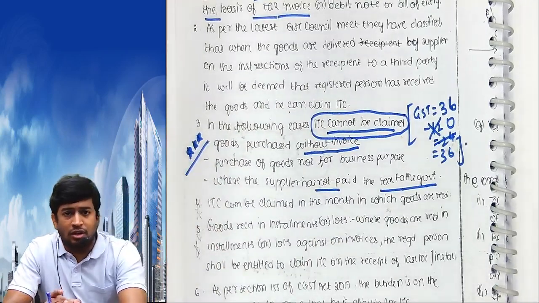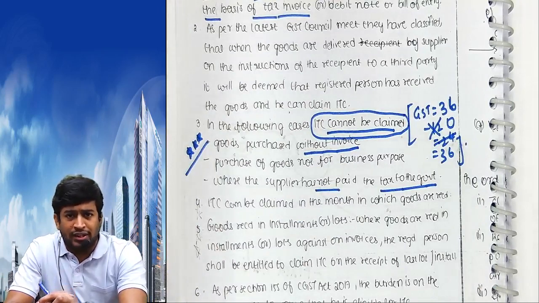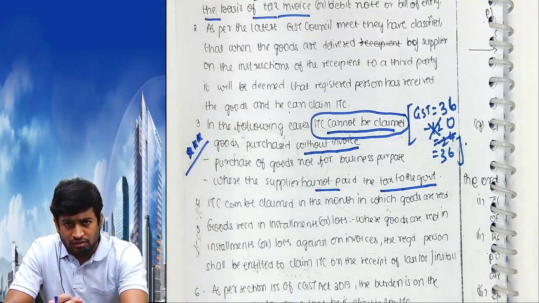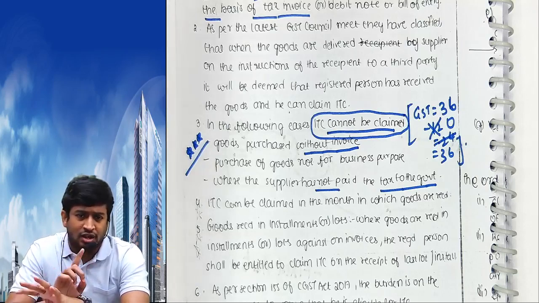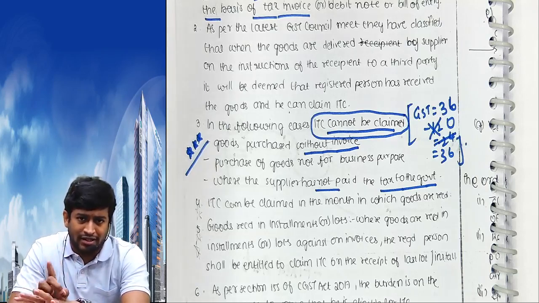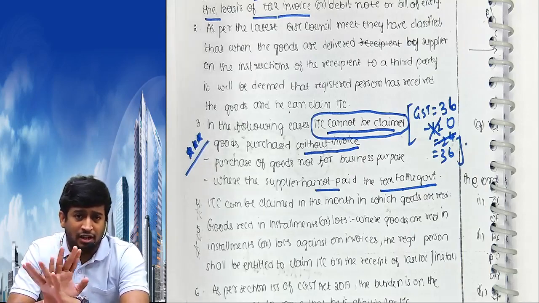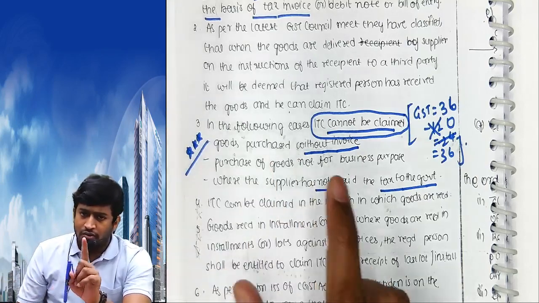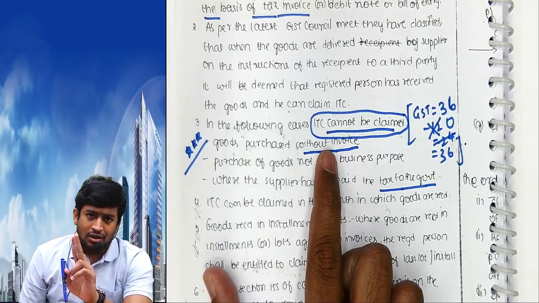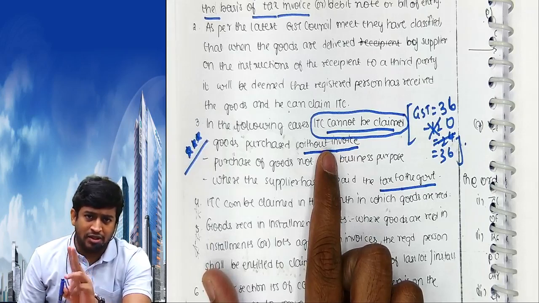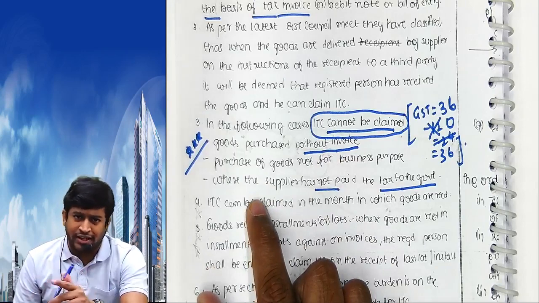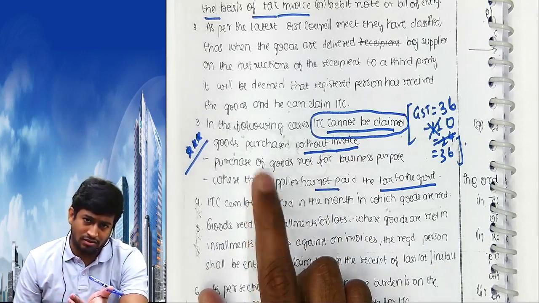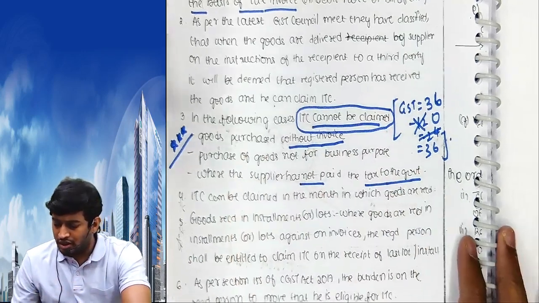Cannot be claimed. 36 minus 12, or 36 minus 0. That 0 is called input tax rate, cannot be claimed. 36 is called output tax, 0 is called input tax. Input tax cannot be claimed, although it will be 0. Without bill, I purchased not for business purpose, and X, I paid 12 to X, X did not pay to government. Okay, next.